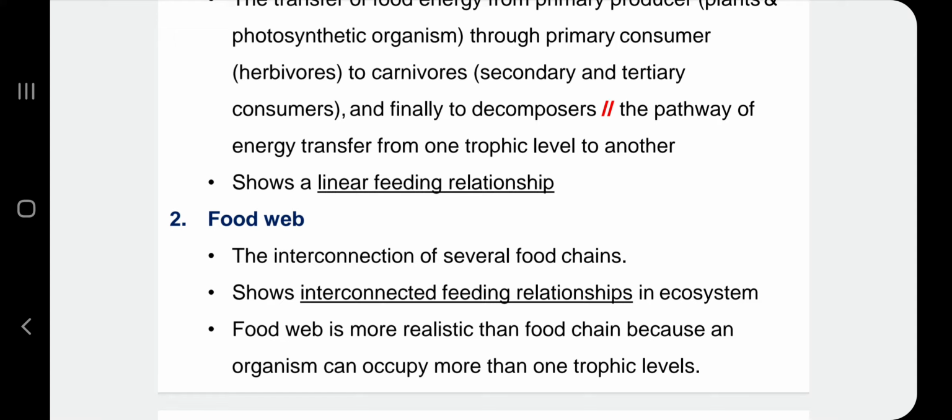And then untuk food web, for one specific organism, it can be in the first trophic level, but in another way it can be in second trophic level. Okay, itu food web. So satu organisma tu dia boleh menjadi pada second trophic level ataupun third trophic level, sebab dalam satu food web dia consists of many food chain. Okay, and then the third point under food web is more realistic than food chain because an organism can occupy more than one trophic levels. Okay, lebih tepat lah.